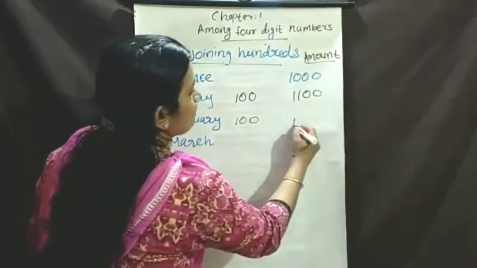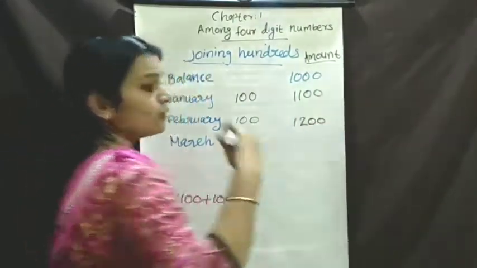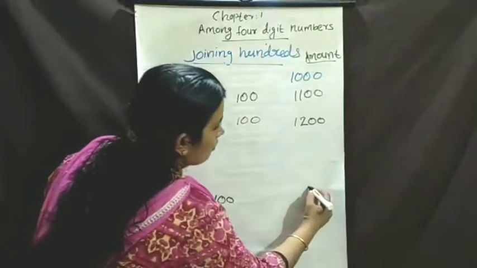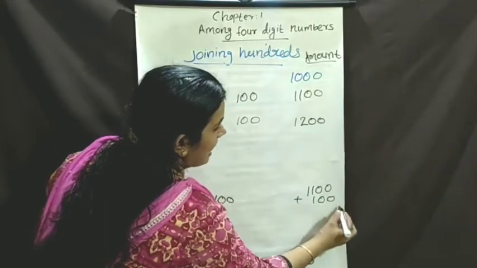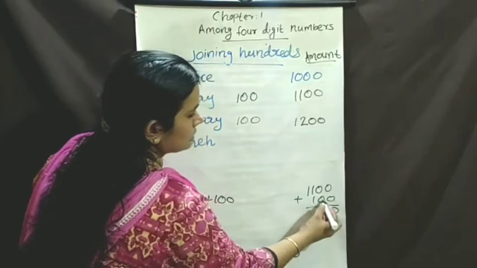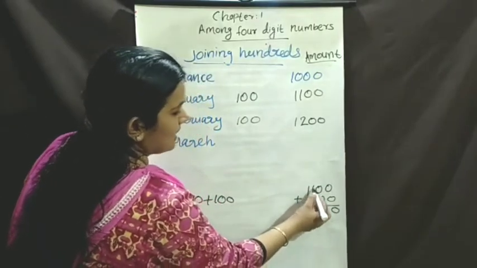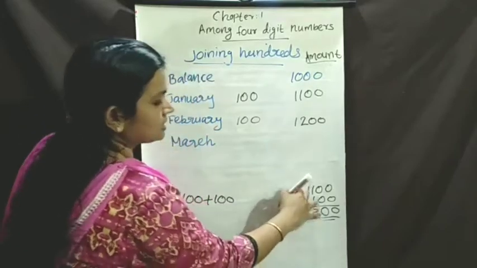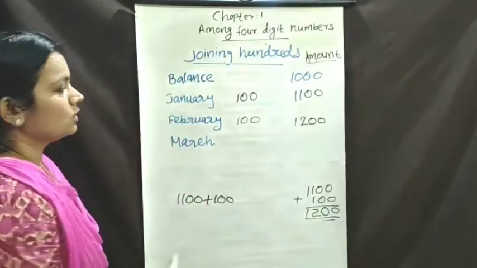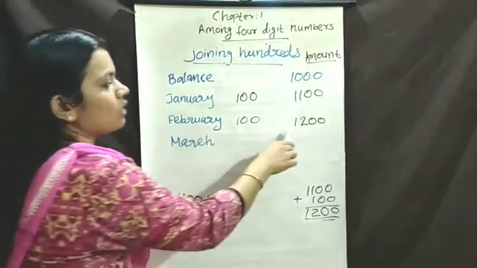1200. If you don't know how to do that, 1100 plus 100. Add it. 0 plus 0, 0, 0 plus 0, 0. 1 plus 1, 2, 1 is here. Now number is here, so 1 is right down. So, in February, he has how much rupees?